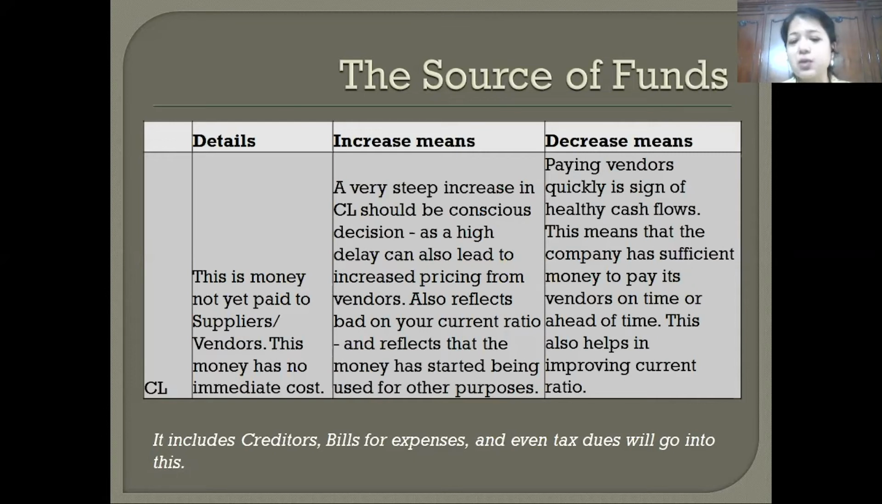But yes, once in a while, based on our businesses, there are always delays which happen. But the lesser it is, the better it is. And a very high current liability is bad for your current ratio. Please remember, current ratio is very important to judge the liquidity of your company.